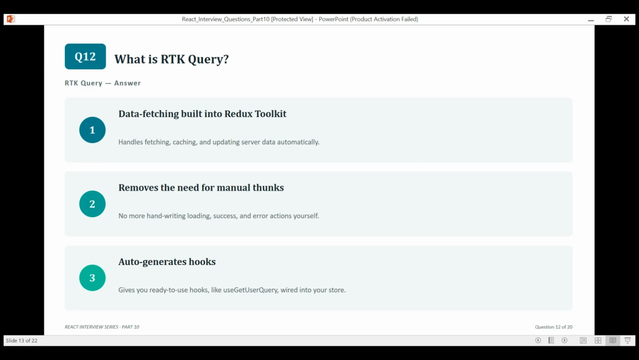So next one is, what is RTK Query? RTK Query is Redux Toolkit's built-in data fetching solution. Instead of writing thunks by hand for every API call, you define an endpoint and it automatically handles fetching and caching and generates a ready-to-use hook for you, plugging directly into your Redux store.